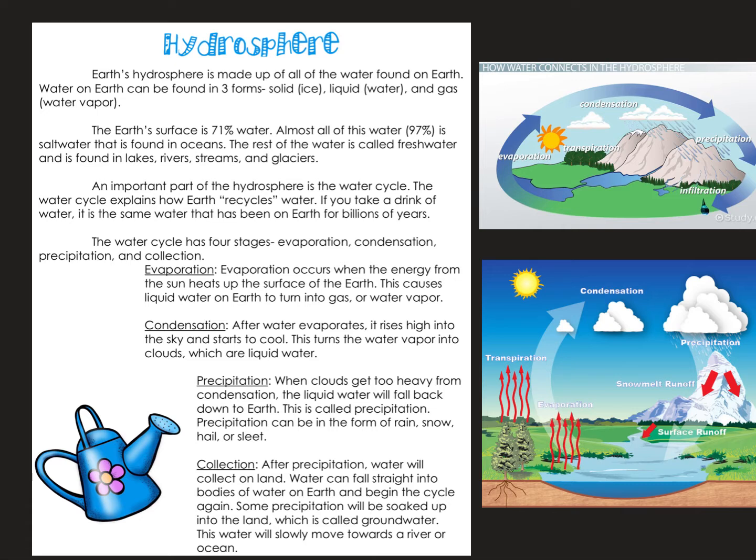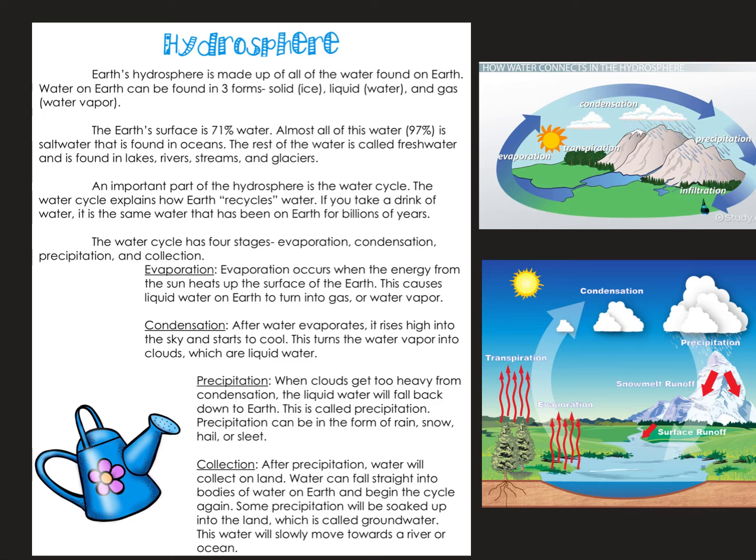Evaporation. Evaporation occurs when the energy from the sun heats up the surface of the Earth. This causes liquid water on Earth to turn into a gas or water vapor. Condensation. After water evaporates, it rises high into the sky and starts to cool. This turns the water vapor into the clouds, which are liquid water.